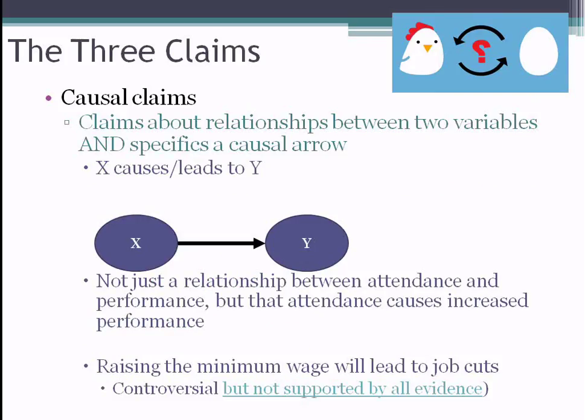Now, when we talk about causality, we're no longer talking about a relationship. We're not just saying there's a relationship between attendance and performance. Now we're actually saying that attendance causes performance, right? Because it could just be, maybe I'm a terrible teacher, and maybe attendance has no relationship with performance. And in fact, it's just the students who would perform better anyway tend to be the same students who come to class. All right, so when we're talking about causal claims, we're talking about making a specific causal prediction.